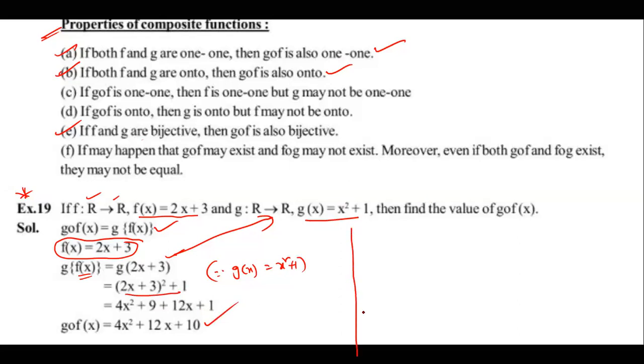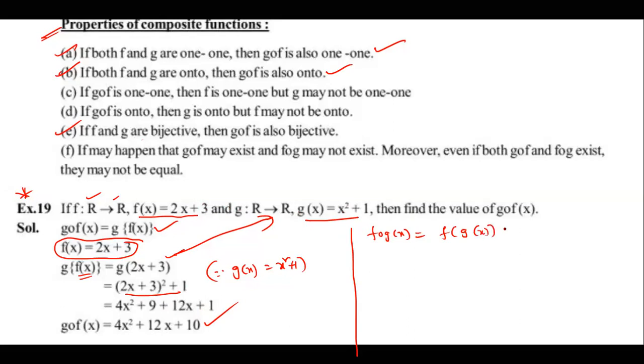Same question I'm asking. What is the value of f circle g of x? Anyone? Here f circle g is existing. Why? See carefully. In this case also, f circle g is existing means what here? Codomain of g is equal to domain of f.